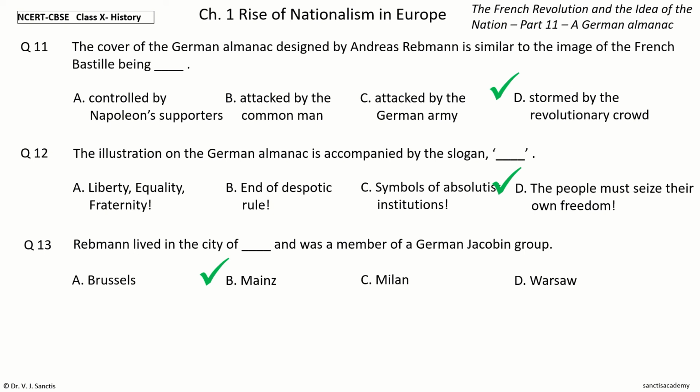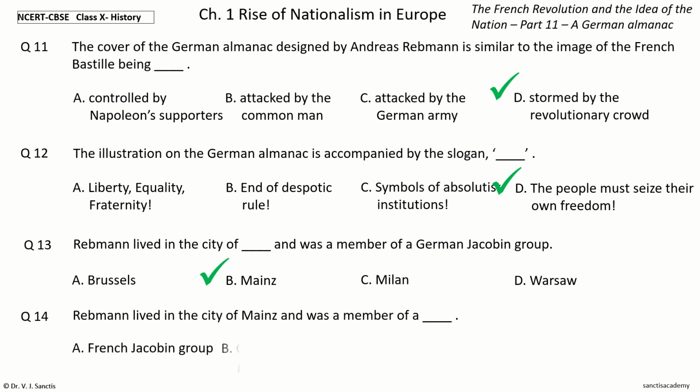Last question, 14. Rebmann lived in the city of Mainz and was a member of a dash. The options are French Jacobin group, German Jardin group, German Jacobin group, Italian Jacobin group.